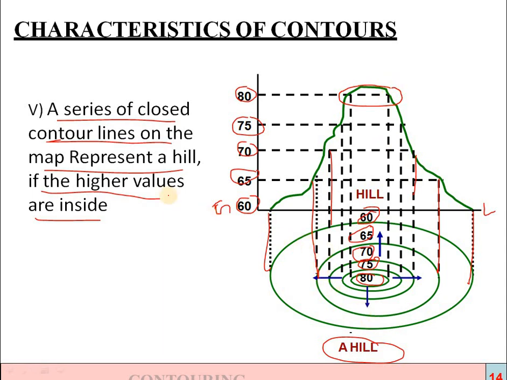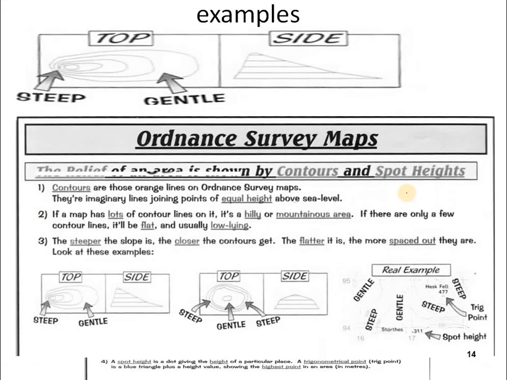So what is happening here? A series of closed contour lines on the map represent a hill, and when the higher values are inside, the values increase toward the inside. That is the difference in a hill. These are the contour lines which represent a hill, and you can see some examples here.